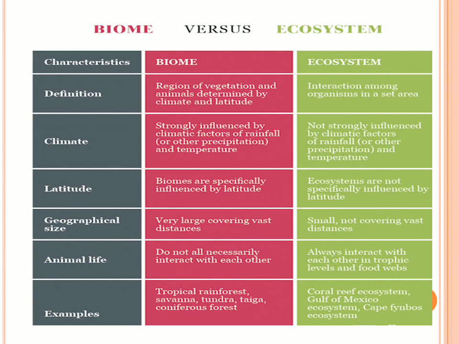They are not influenced by any other physical, climatic or chemical factors, but only by the interaction at the trophic levels, such as coral reef systems, the Gulf of Mexico ecosystem, or any other ecosystem. In any particular environment, you will find peculiar ecosystem principles. Whereas a biome is nothing but a region which is determined by all the physical, chemical, and biological factors, such as the tropical rainforest, savanna, tundra, taiga, coniferous forest. The biomes are influenced by the latitude, the climatic precipitation, as well as the temperature and various other factors. That is how a biome and an ecosystem are differentiated.